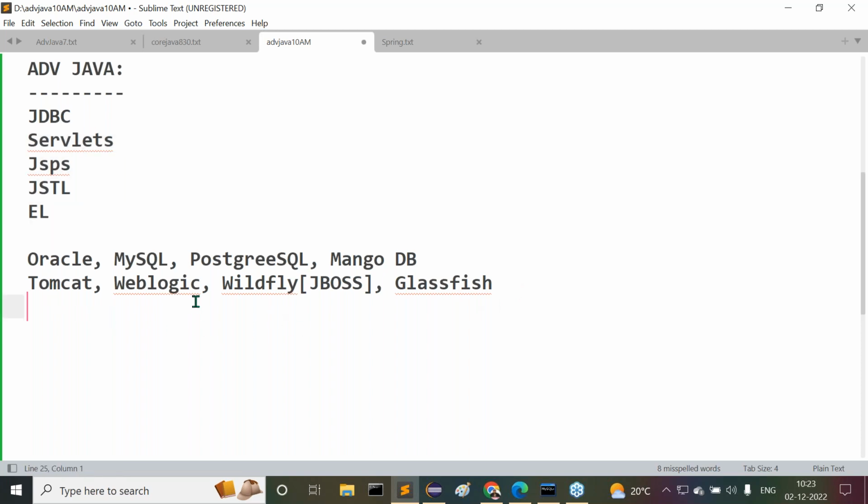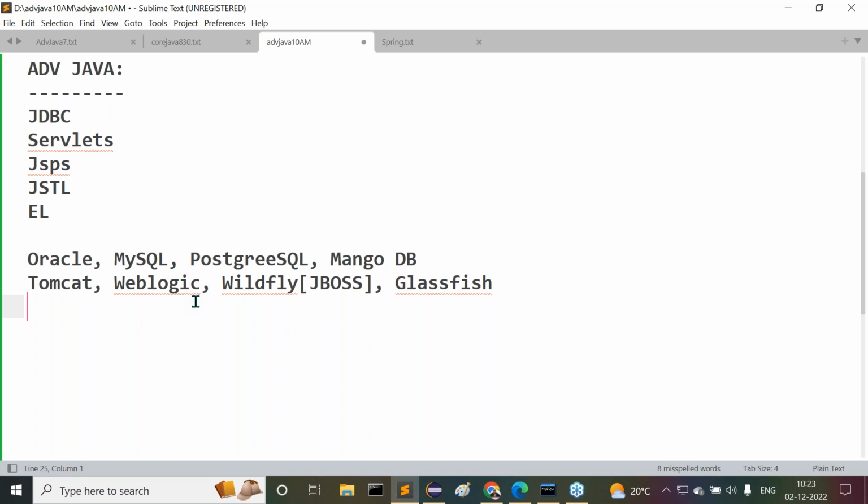Then after completion of this, observe carefully, programming we are going to do. In core Java, in some cases we use Edit Plus, Notepad++, or Sublime Text. We are able to use these editors to prepare programs, up to core Java programs only. That's sufficient. But from advanced Java onwards, we have to do enterprise application development. To prepare enterprise applications, the basic core Java editors are not sufficient. Please recognize this.